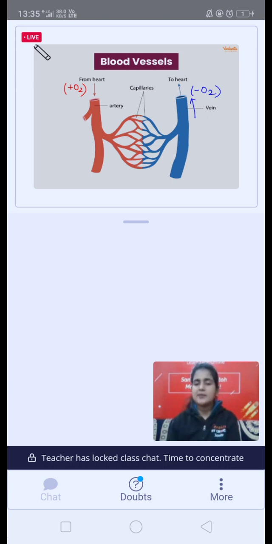And what are capillaries? Capillaries are the points, guys, where arteries and veins mix together, they join together so that they can exchange the blood. For example, the blood is coming from arteries. The arteries have given it to one organ, for example, let's just say to our fingers. Okay, the arteries have given the blood to our fingers. Fingers have taken up the oxygen. Now what will happen? The blood will again come back into this side and then it will go into the vein. So this part, the capillaries, are like an exchange area.